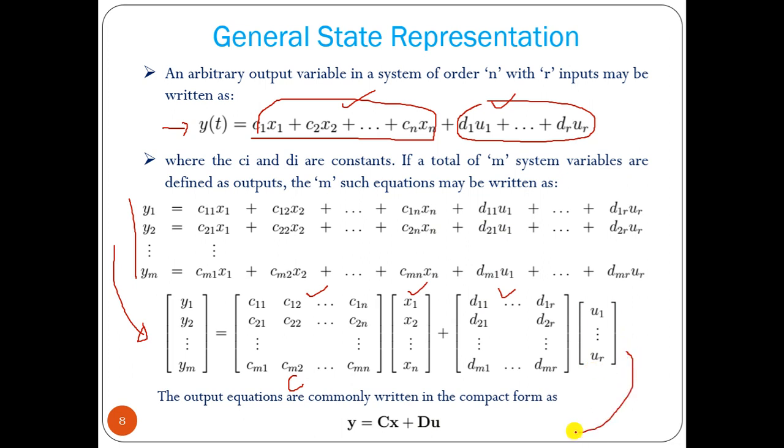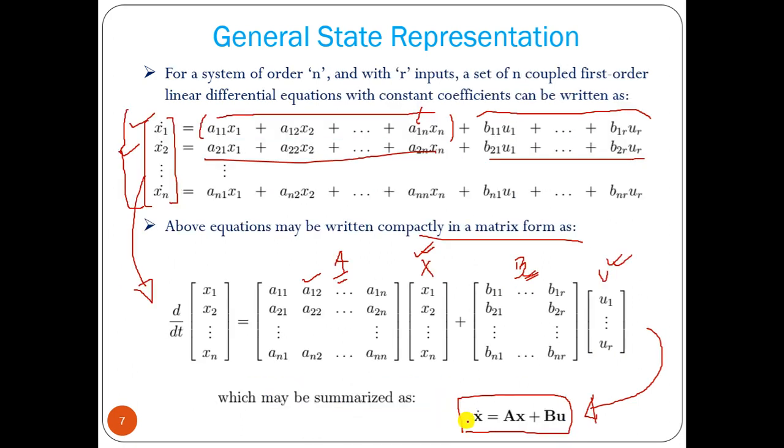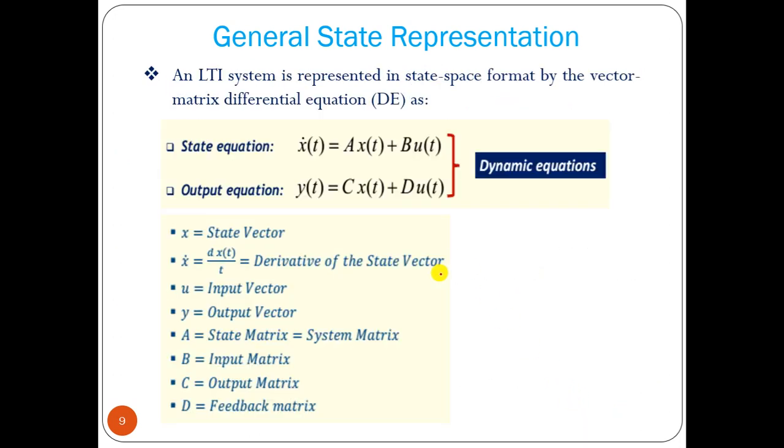So we can write it in the form y equal to Cx plus Du. Now we have two equations: the state equation, x dot of t equal to A x of t plus B u of t, and the output equation, y of t equal to C x of t plus D u of t. These two equations are called the dynamic equations of a system.